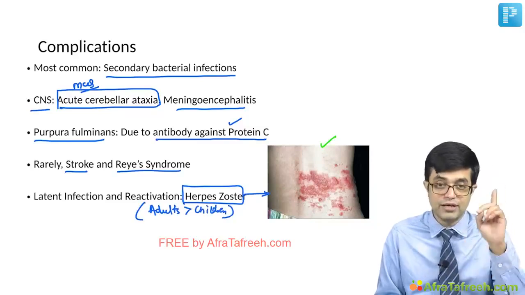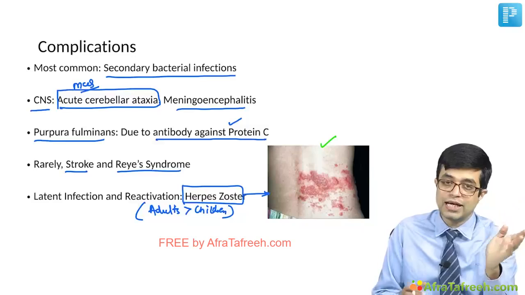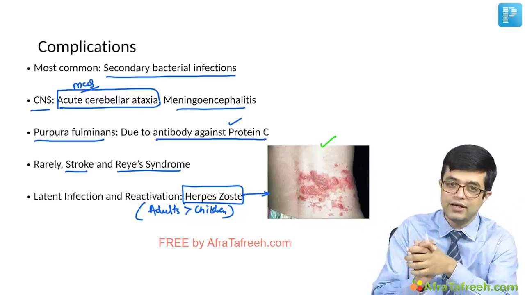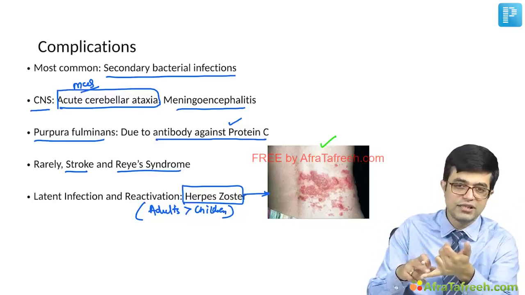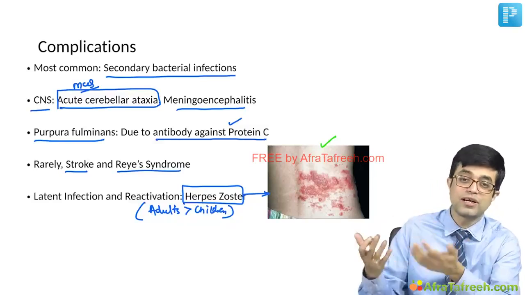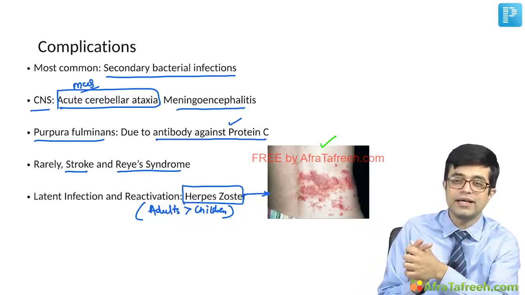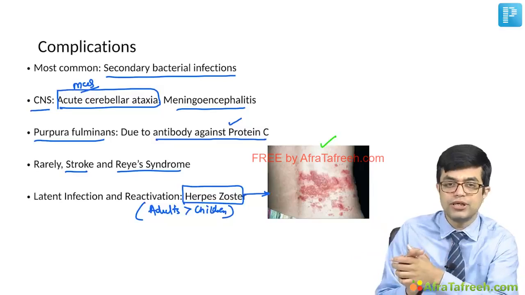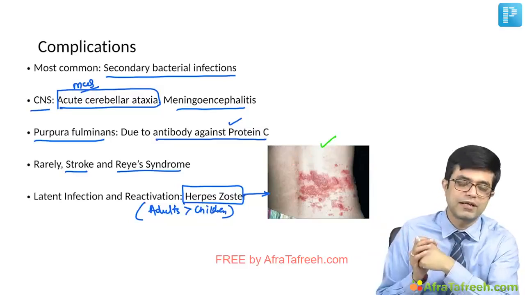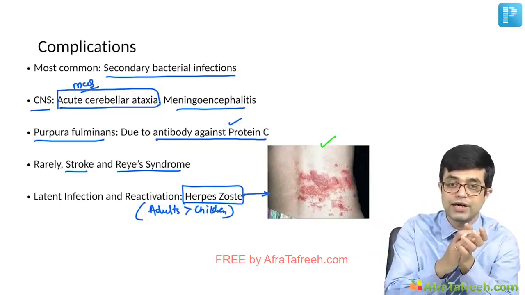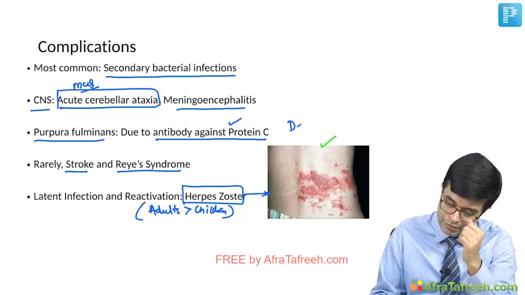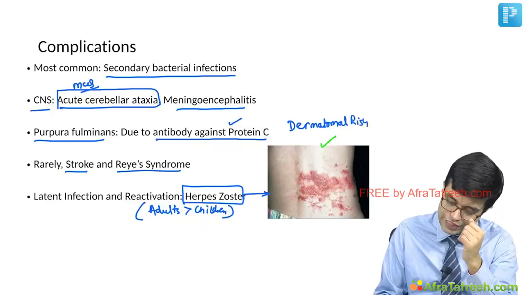The virus which had hidden in the ganglia sometimes gets activated due to stress, due to changes in the immune status, due to some drug being taken, some changes occurring in the environment of the patient. Many times no precipitating factor can be found. There is reactivation of the virus and it produces a dermatomal rash. This dermatomal rash, which is painful,